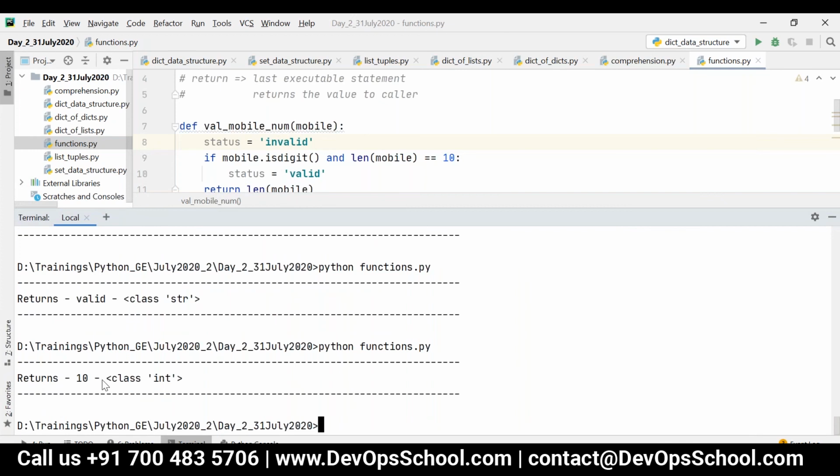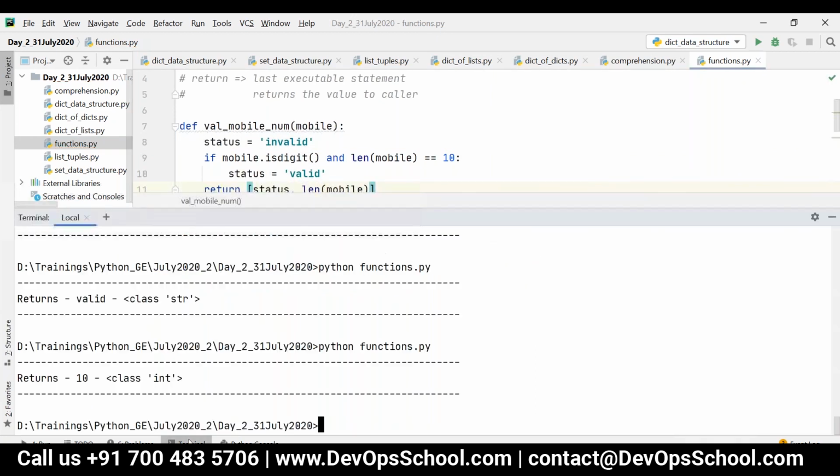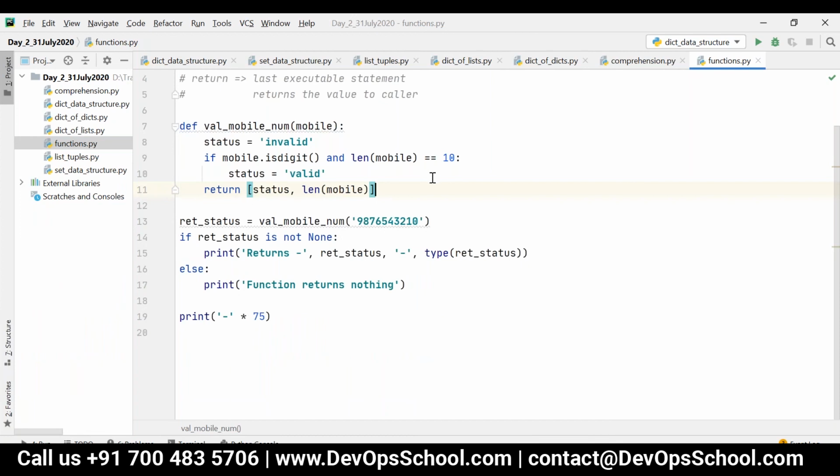See here, it returns 10, class int. If you return a list, it will be taken as a list. Look at this, valid comma 10. So if you return a single value, it always takes the same reference.